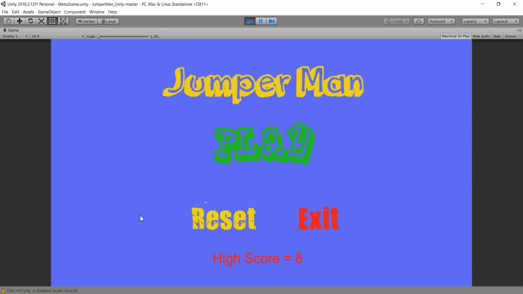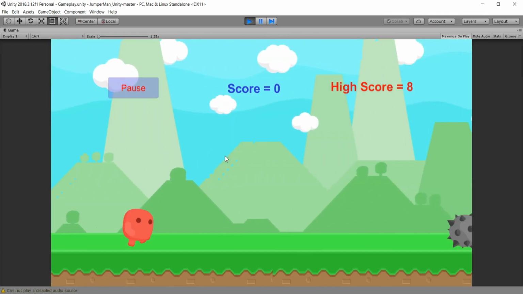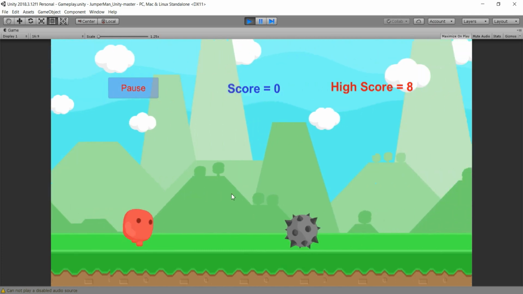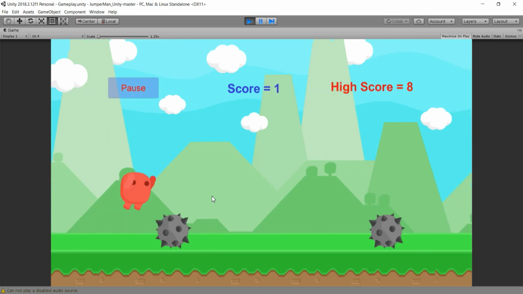So you see now we hit one of our obstacles, and we are brought back to the main menu scene, and now our high score is 8, and we can reset this high score. But I want to play one more time in order to show you the third scene in this game that is connected with these two.